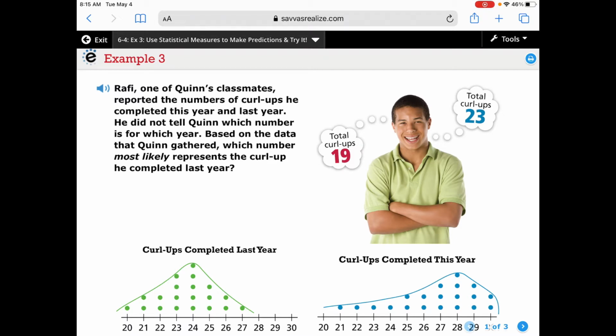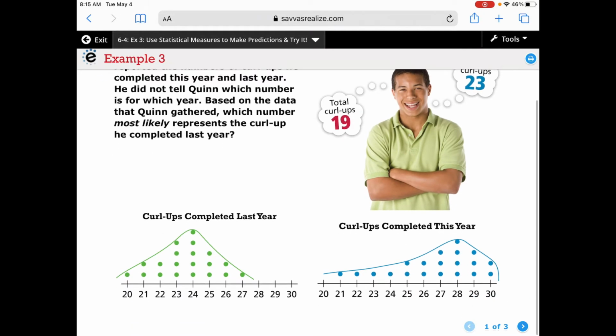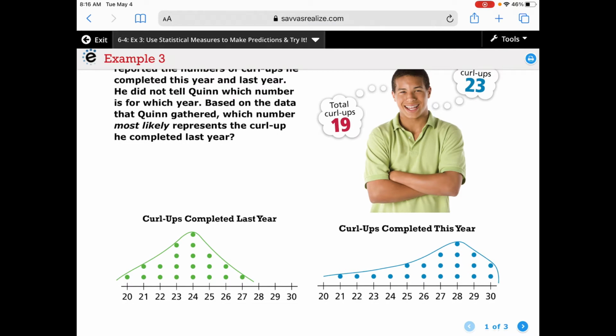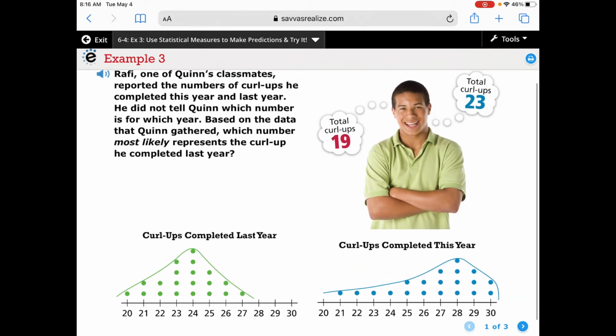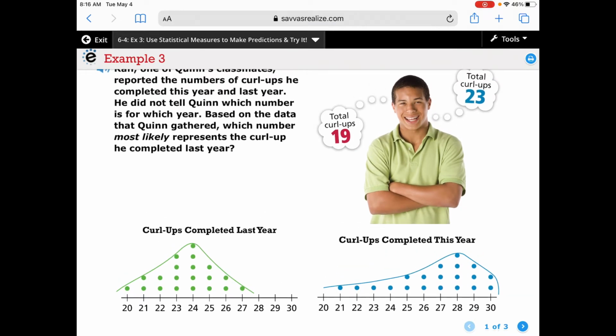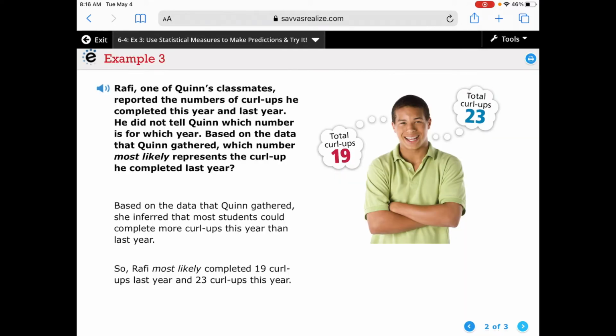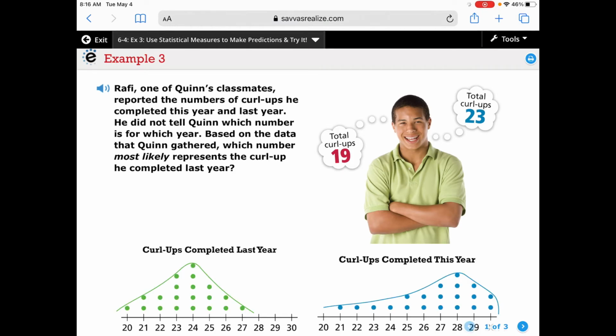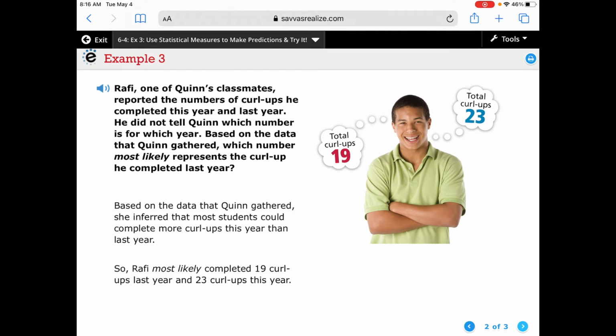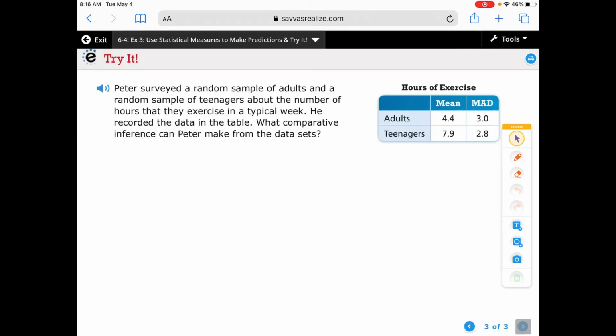So we have curl-ups completed last year versus curl-ups completed this year. All right, so total curl-ups is 19, total curl-ups is 23. So if we take a look as we go through here, based on the data that Quinn gathered, she inferred that most students could complete more curl-ups this year than last year. So if we go back, you can see that it's slightly more to the right, so that makes sense. So Rafi most likely completed 19 curl-ups last year and 23 curl-ups this year.